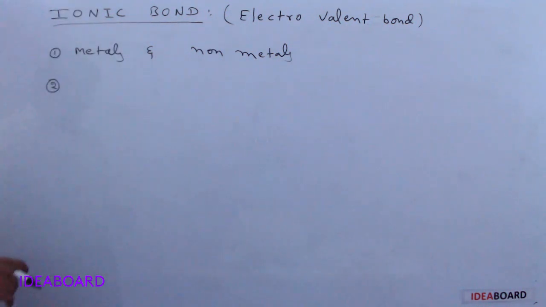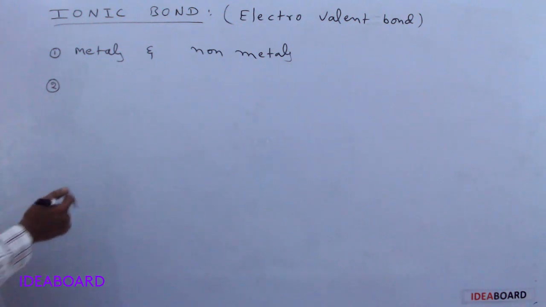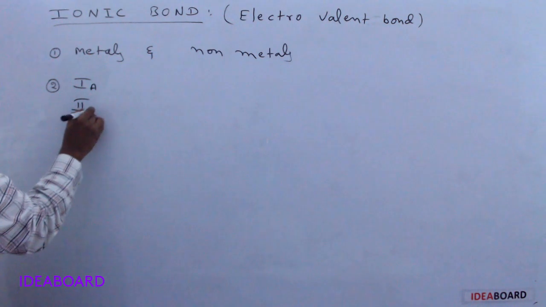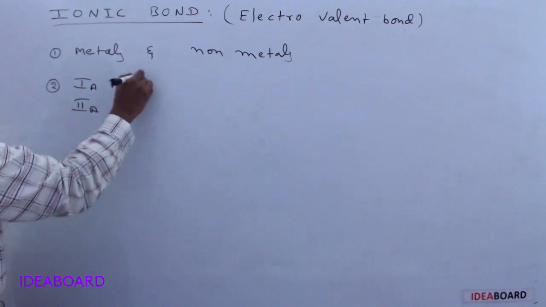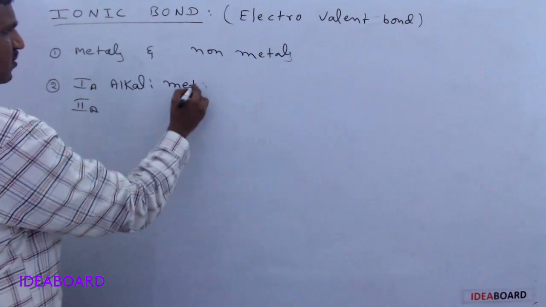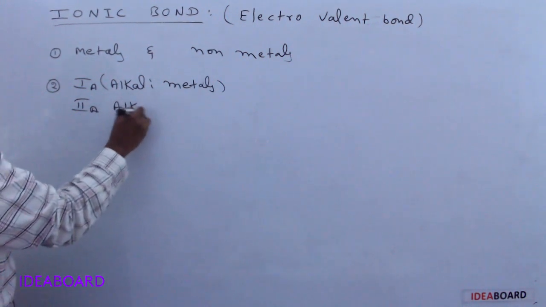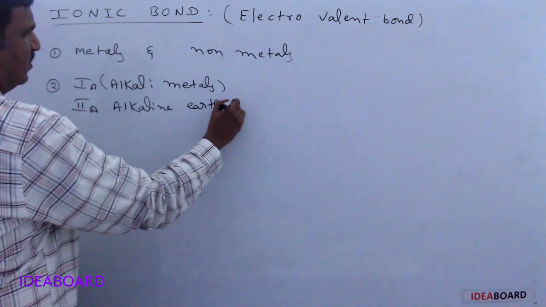All metals are in the periodic table, and in that, particularly first A group elements and second A group elements. What are the first A group elements? Alkali metals, and second A group elements are alkaline earth metals.